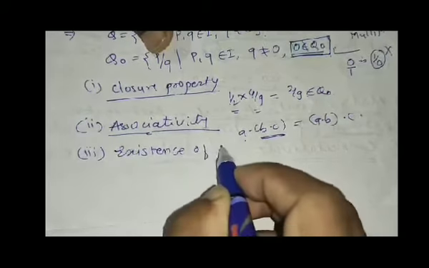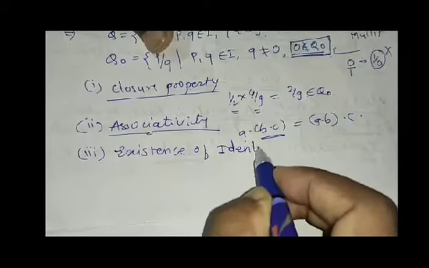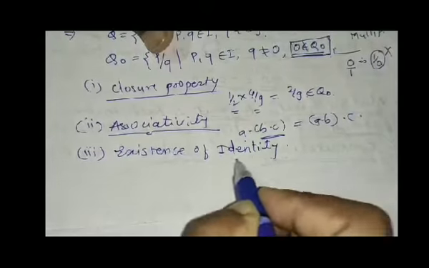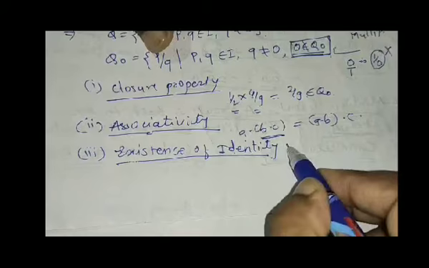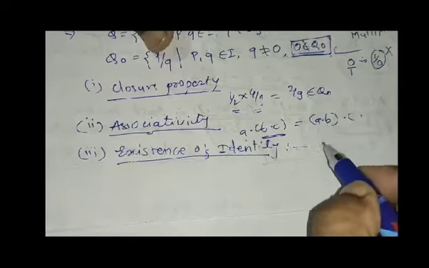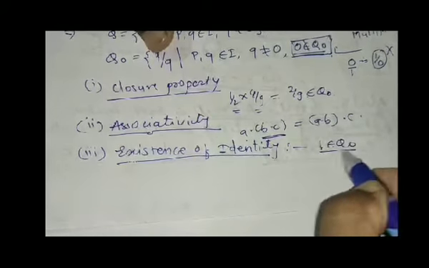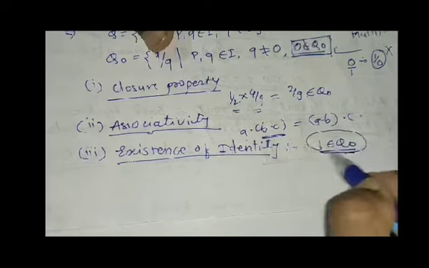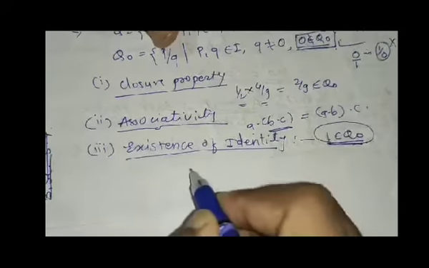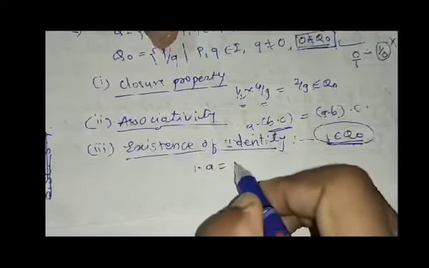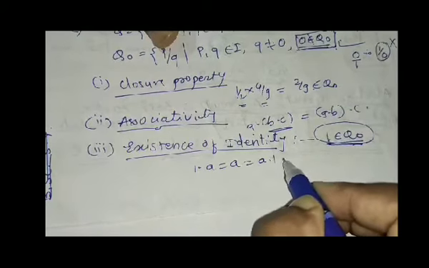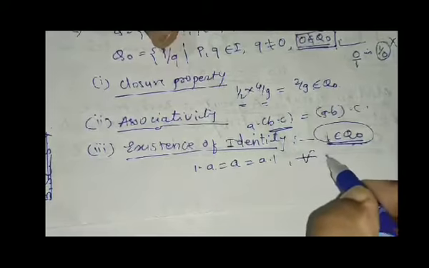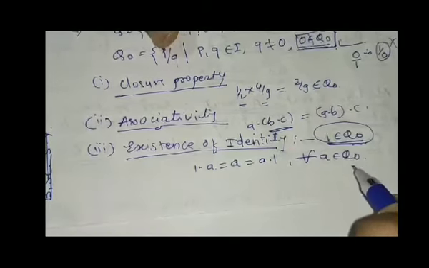The rational number 1 belongs to Q naught, such that 1 into any rational number is equal to that rational number, and the rational number into 1 is that rational number, for all A belonging to Q naught.